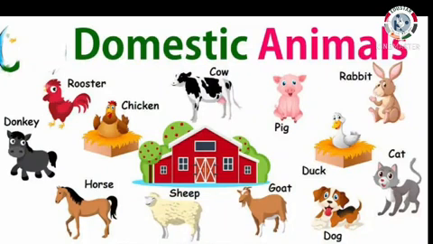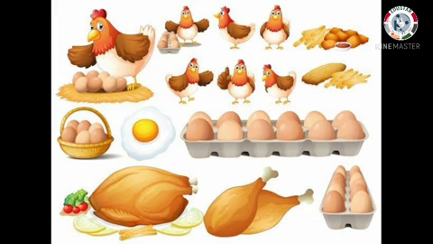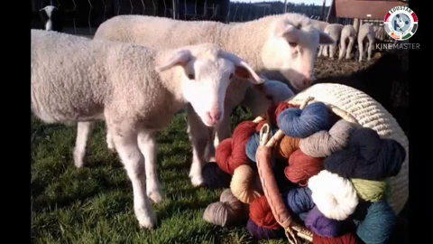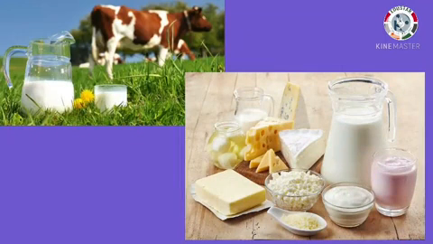We provide them food, water, and shelter. Domestic animals are useful to us in many ways. Let us see some of them. A hen gives us eggs and meat. A sheep gives us wool. A cow gives us milk. We can make a variety of products such as curd and cheese from milk.